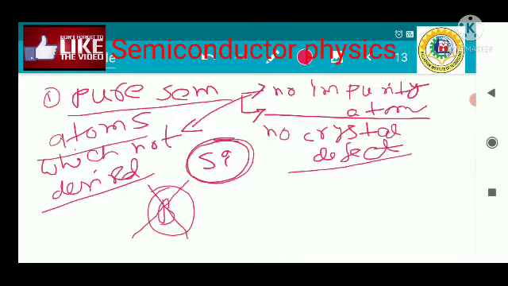Now, no crystal defect. Crystal defect means suppose a crystal is formed something like this. So these are the atomic edges of a crystal structure. Suppose this is a crystal structure, like this.